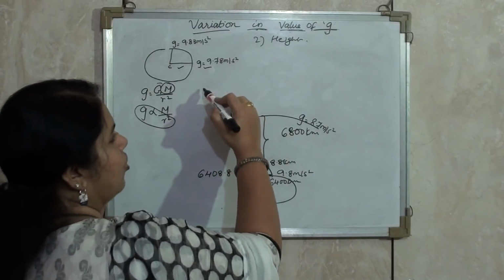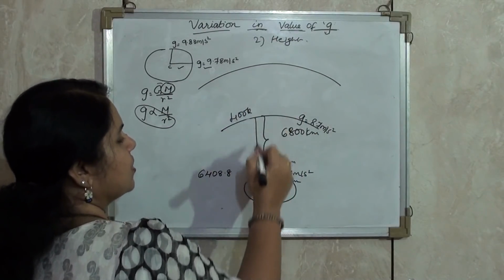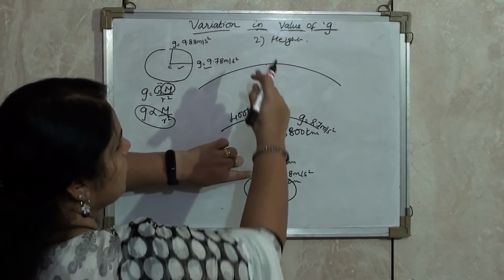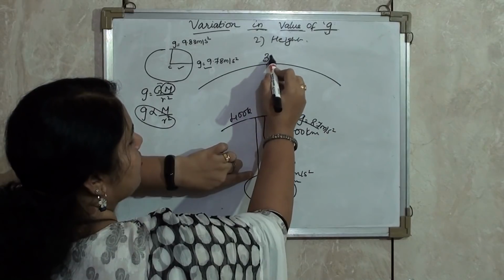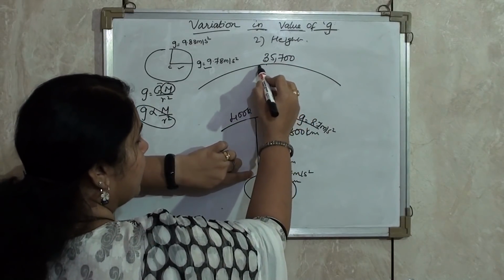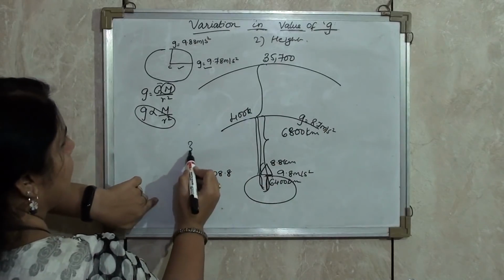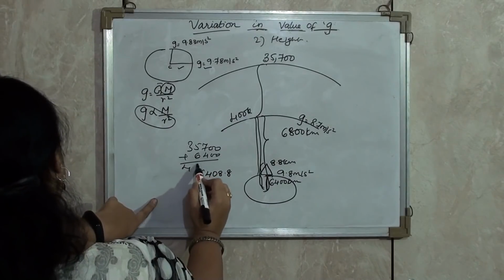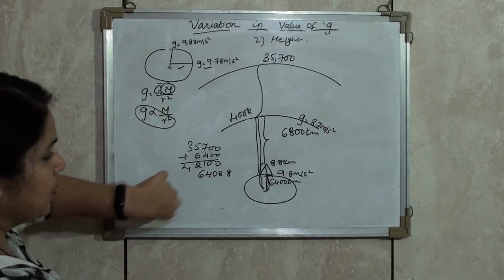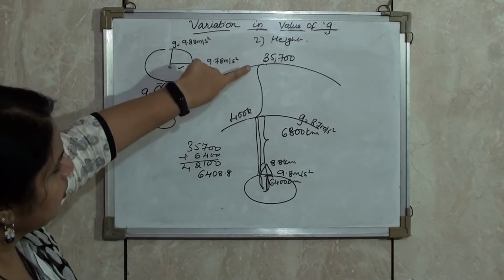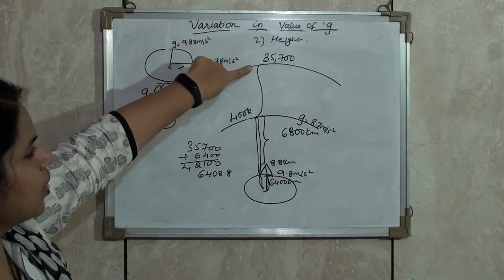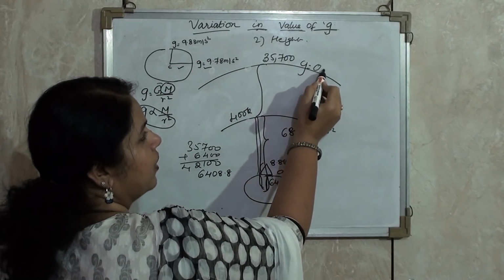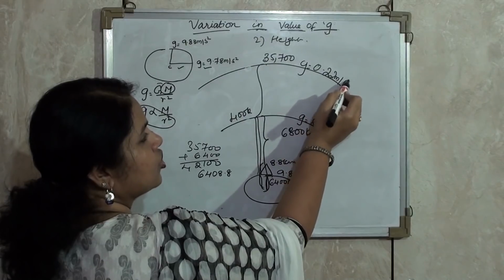Next example I can take is of a communication satellite. From the surface to this point, it is 35,700 km. If I take the total distance, 35,700 plus 6,400 will give me the value of 42,100. That means the total distance from the center to the communication satellite is 42,100 km. So what is the acceleration due to gravity? Acceleration due to gravity is 0.22 meter per second square.